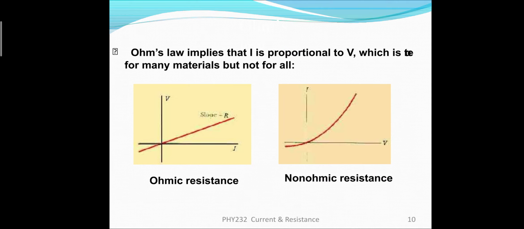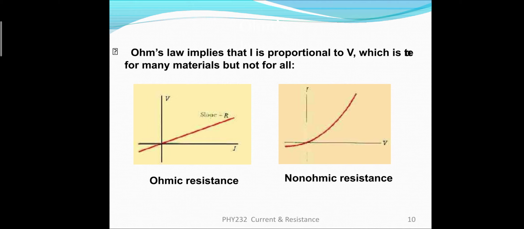And last but not the least, the very important thing is ohmic and non-ohmic substances. Well, the ohmic substances are those substances which definitely obey Ohm's law, right? That is, V is directly proportional to I, and the slope in this case would be 1 by R, right? Because we know that the slope of the line would be tan theta equals I by V, which is equal to 1 by R. Or you can simply say V is directly proportional to I, then the slope would be R.